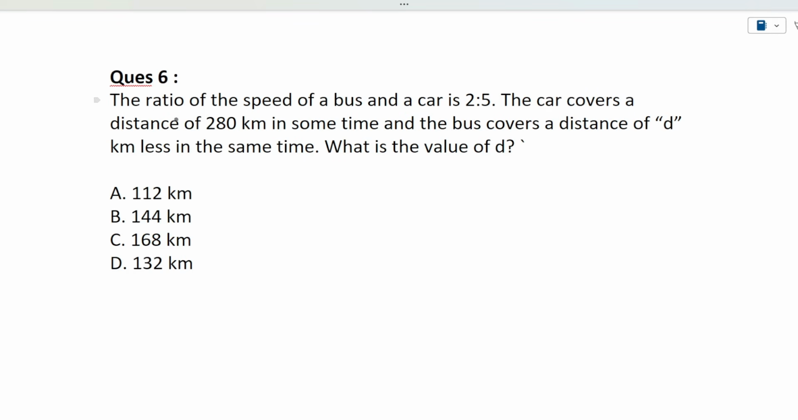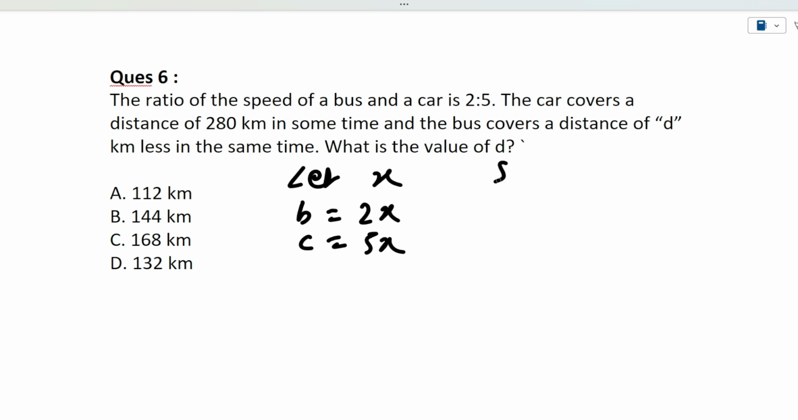Okay, so guys, the next question is: the ratio of speed of a bus and a car is 2 is to 5. The car covers a distance of 280 kilometers in some time and the bus covers a distance of d kilometers less in the same time. What is the value of d here? See, first of all, the speeds of the bus and car are in the ratio 2 is to 5. So let the speed be x. So bus will be 2x and car will be 5x, right?